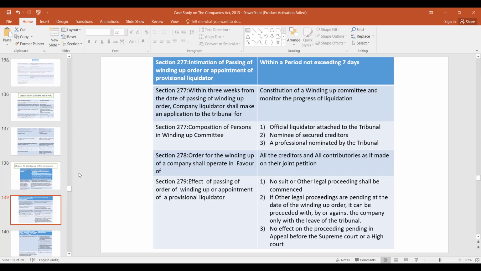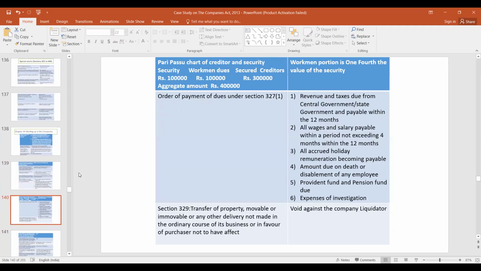And as we have section 14 moratorium, a similar section is here, section 279, which talks of the effect of passing of a winding up order or appointment of a provisional liquidator. No suit or other legal proceeding shall be commenced, similar to section 14. If other legal proceedings are pending, they can be proceeded with by or against the company only with the leave of the tribunal, and there is no effect on proceedings pending in appeal before the Supreme Court or High Court, something similar to section 14. Then there is a repayment schedule similar to section 53.